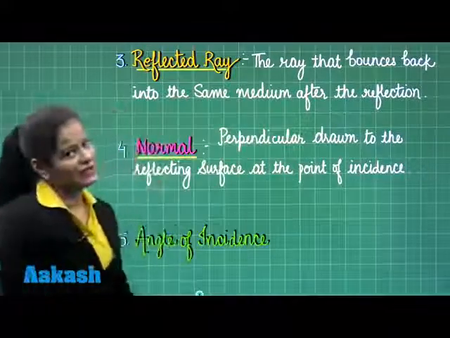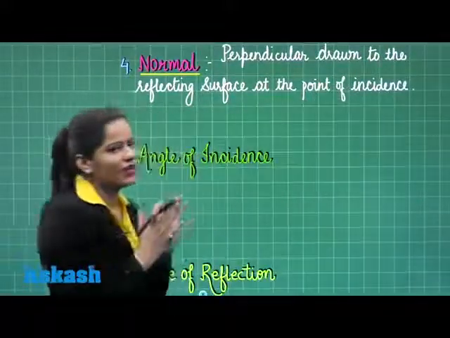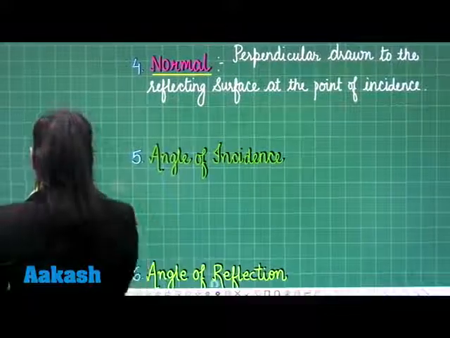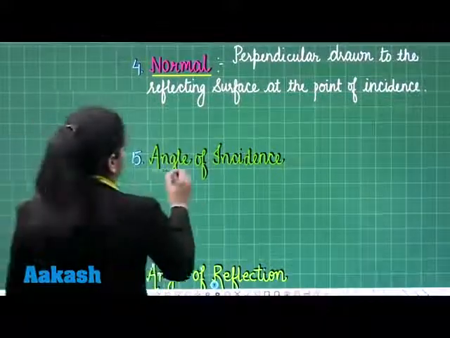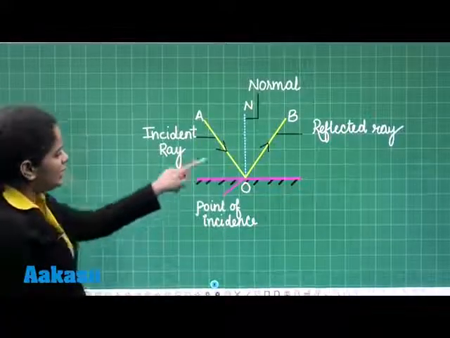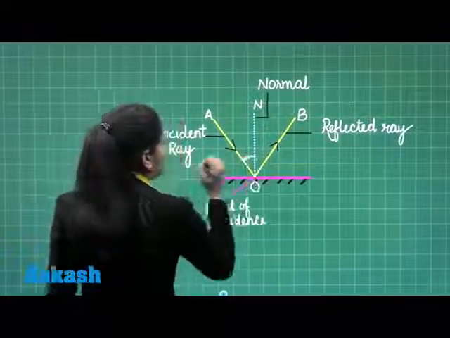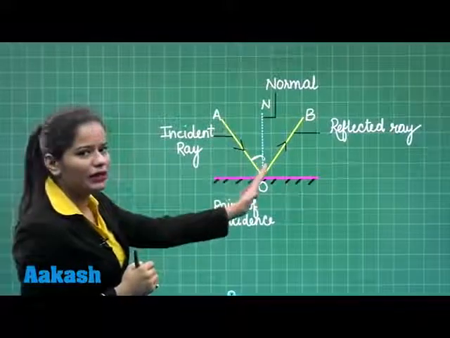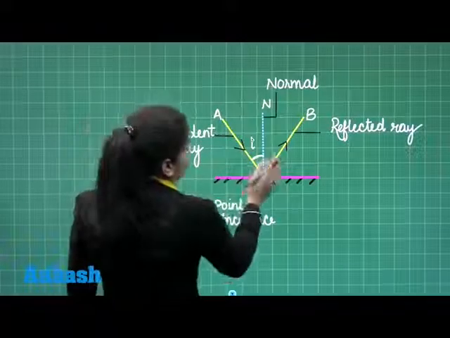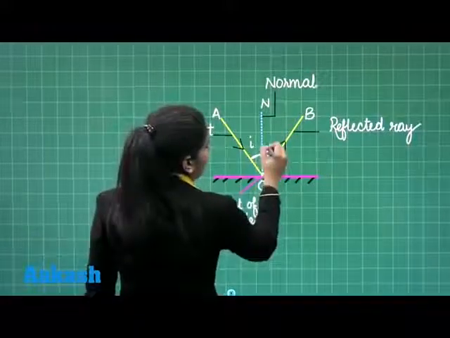Now here comes the next term, that is the angle of incidence. Obviously student, as it says the angle of incidence, it has to do something with the incident ray. So now let's discuss the angle of incidence. Student, you can see here this angle, that is the angle made by the incident ray with the normal at the point of incidence, will be called the angle of incidence, and this angle that is made by the reflected ray with the normal will be called the angle of reflection.